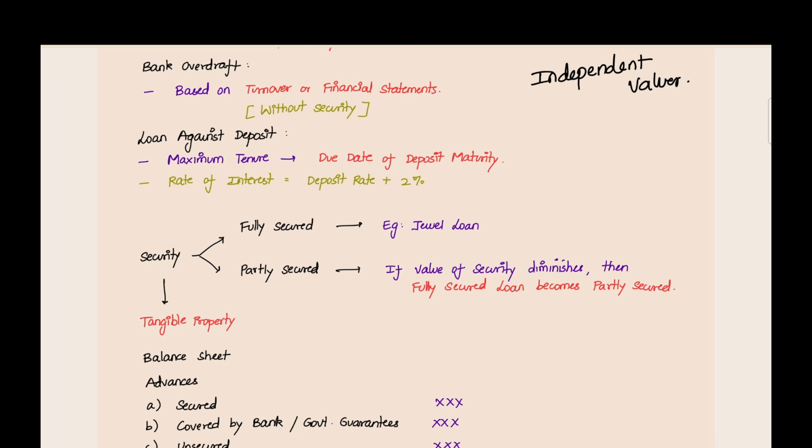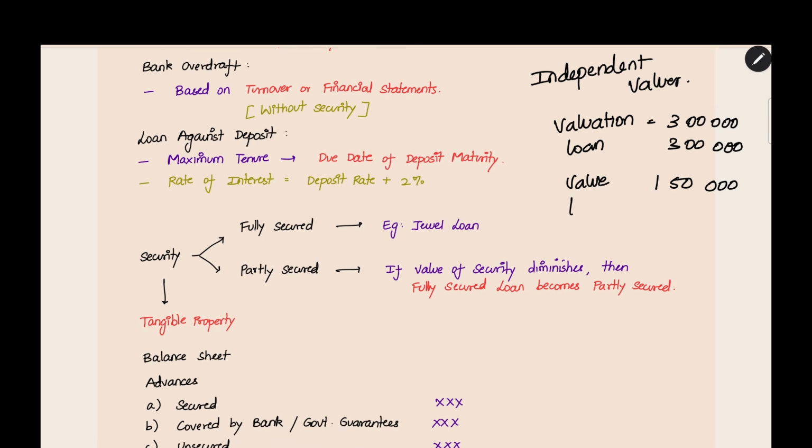If at the time of initial valuation, at the time of sanctioning the loan, the value is 3 lakhs, and the loan amount is also 3 lakhs, then this is a fully secured loan. But after 1 year, you make another valuation of the same immovable property. Now the value is coming as 1,50,000. Now also the loan amount is 3 lakh only.